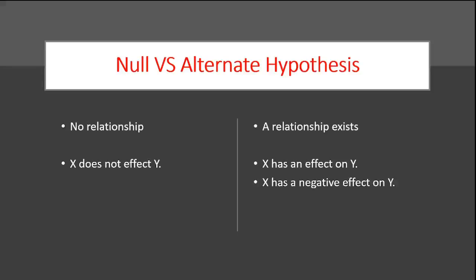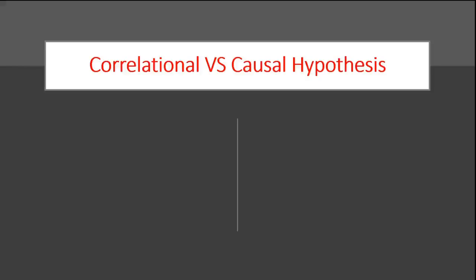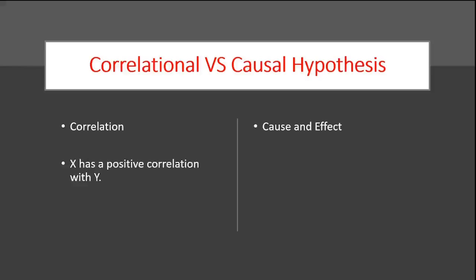Another way in which we can classify our hypothesis can be correlational hypothesis and causal hypothesis. Now, in our correlational hypothesis, we are talking about the correlation among the variables, and in the causal hypothesis, we are talking about the cause and effect relationship. So the hypothesis would be something like that X has a positive correlation with Y. In the causal one, we will have X has a positive effect on Y.